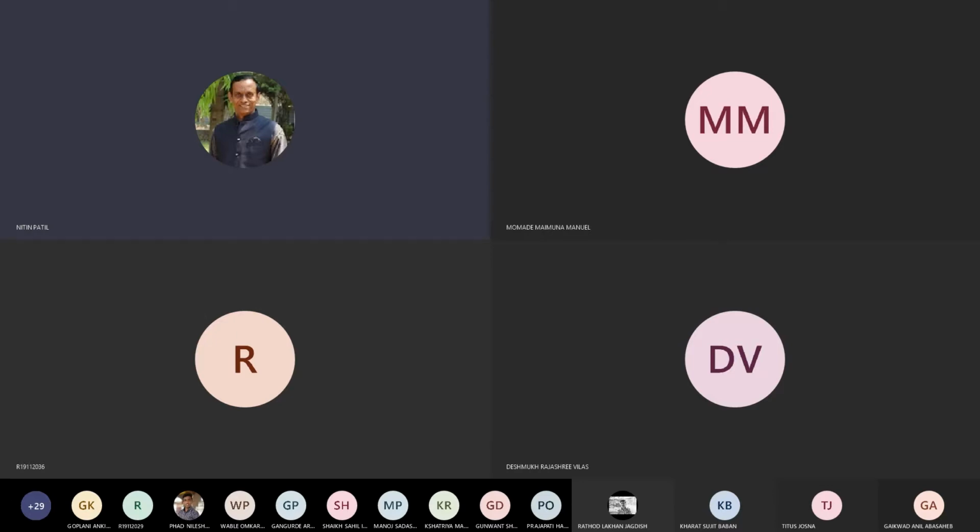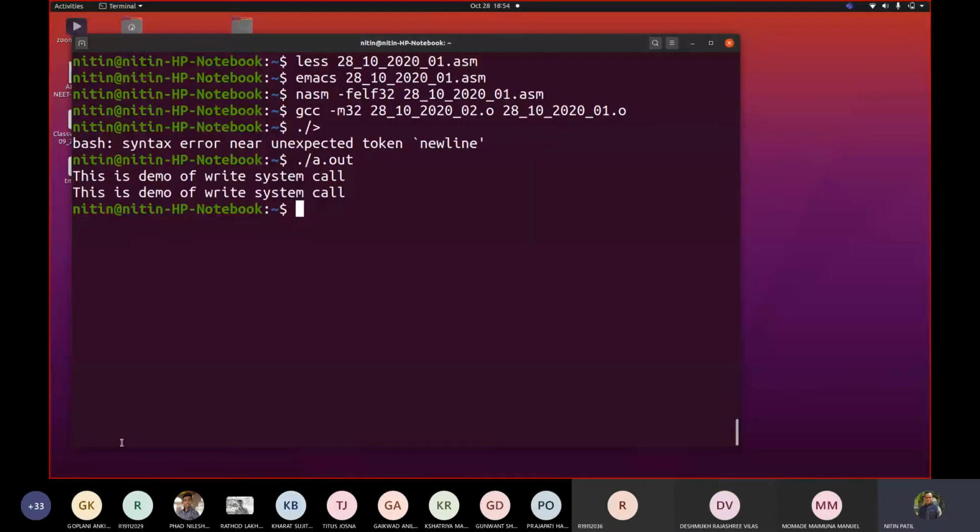How can you remove this problem? Where it is showing you output twice. Why? What might be the reason?